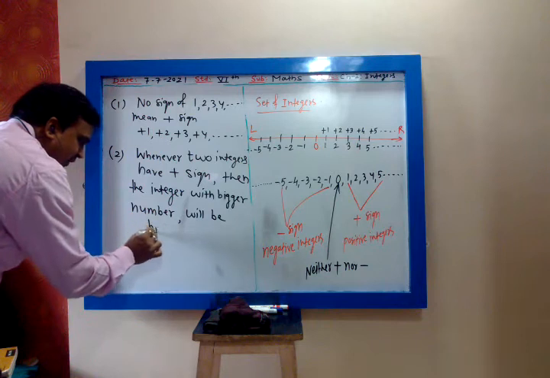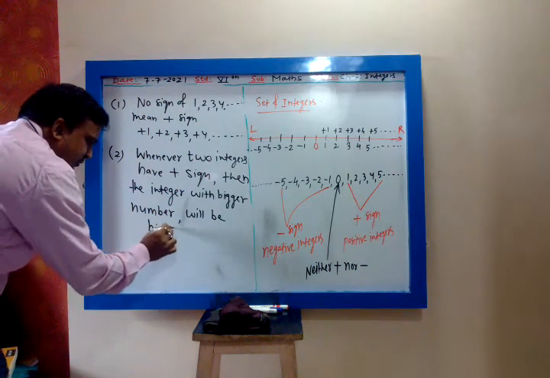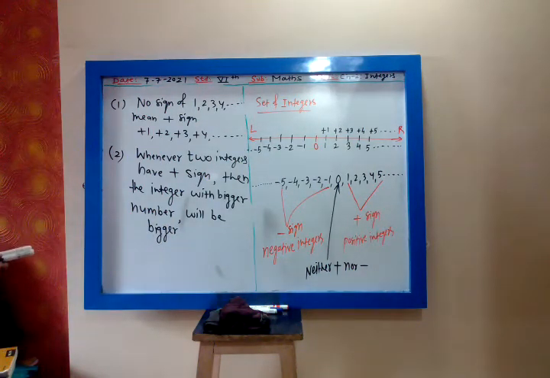Zero, I have written, is neither positive nor negative. Plus means positive, minus means negative. Whenever two integers have positive sign, plus sign, then the integer with bigger number will be bigger.